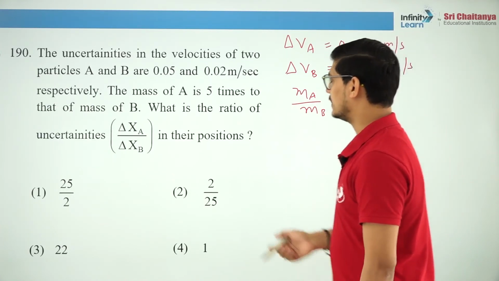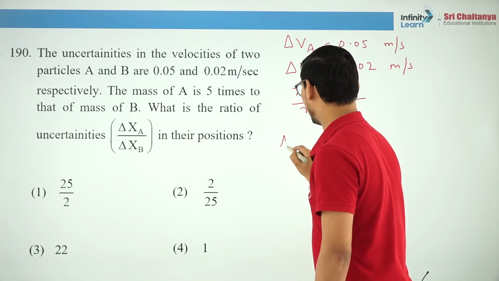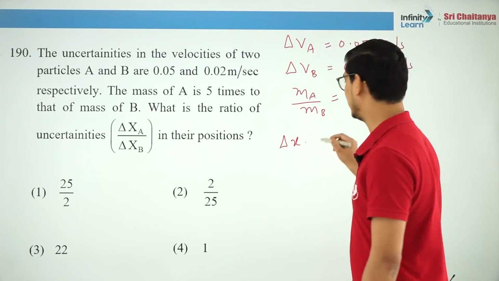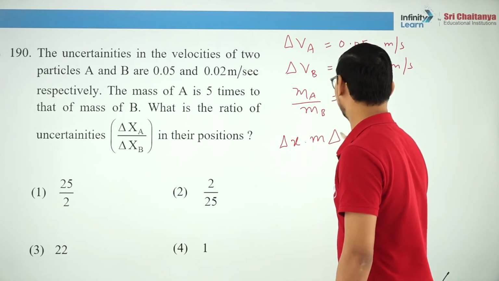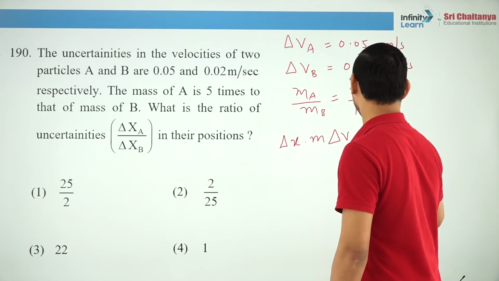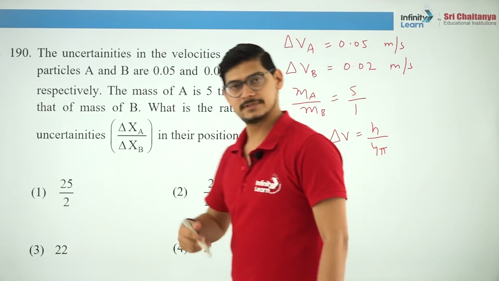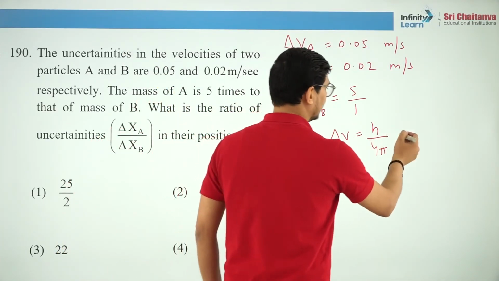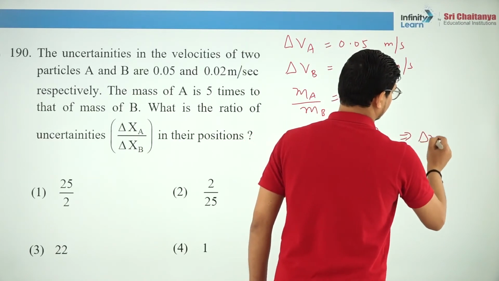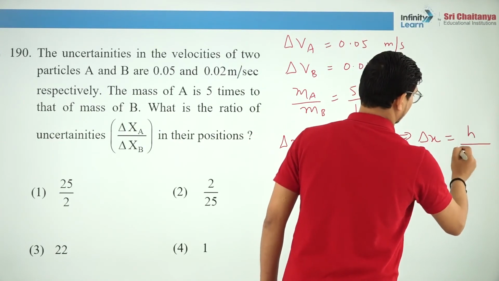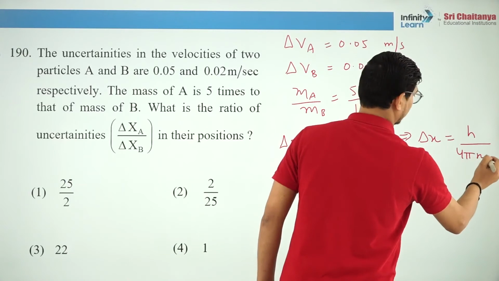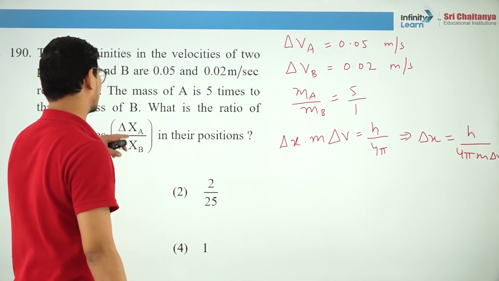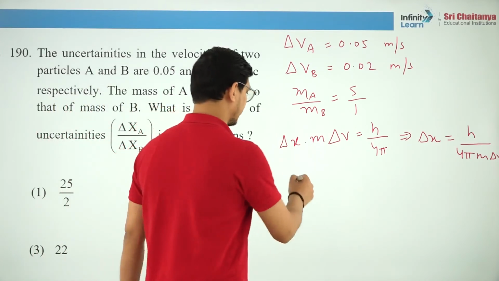So what is the ratio of uncertainties? Now, according to the Heisenberg uncertainty principle, delta x into delta p, and I can write delta p as m delta v, is h upon 4 pi. For numerical purposes we take it to be an equation, otherwise it is greater than or equal to. So I can write delta x as h upon 4 pi m delta v. He is asking us the ratio of delta xA and delta xB.